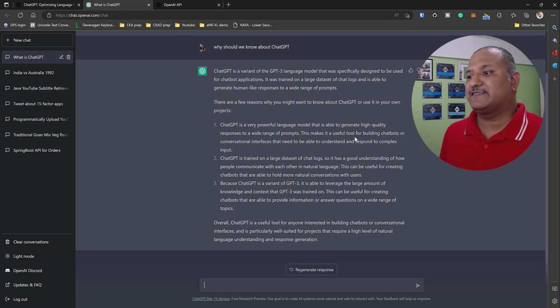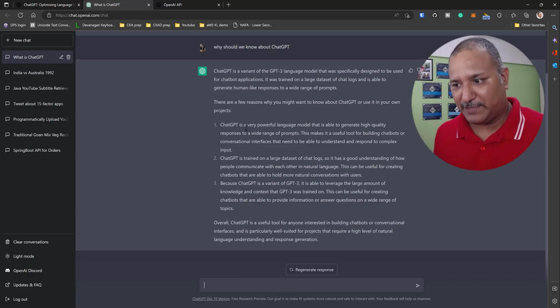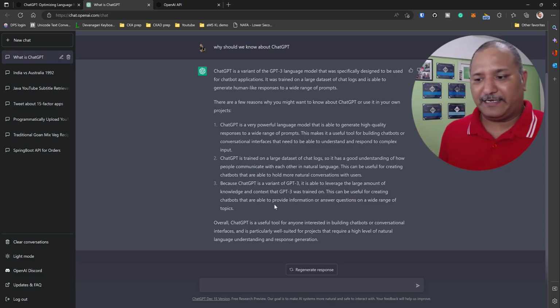Then it gives me 3 reasons why it might be interesting. Like, ChatGPT is a very powerful language model that is able to generate high quality responses to a wide range of prompts. It's also telling me that it is trained on a large dataset of chat logs, and it's a variant of GPT-3. And then at the end, it gives me a summary.